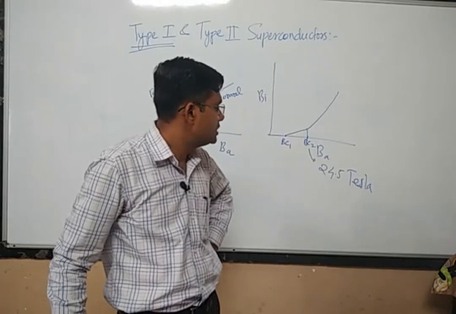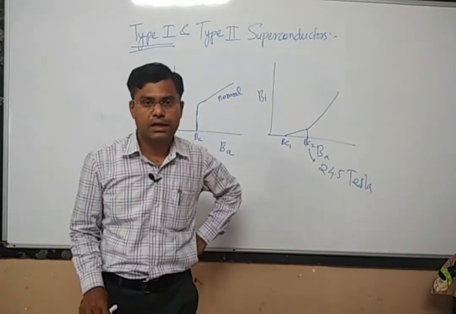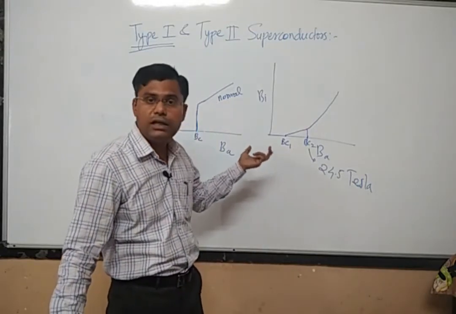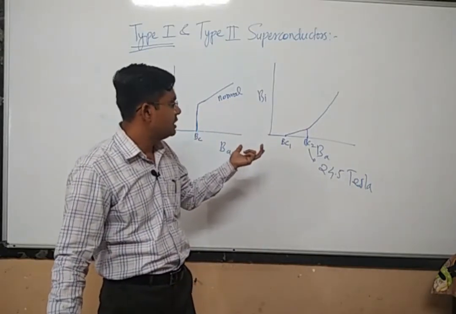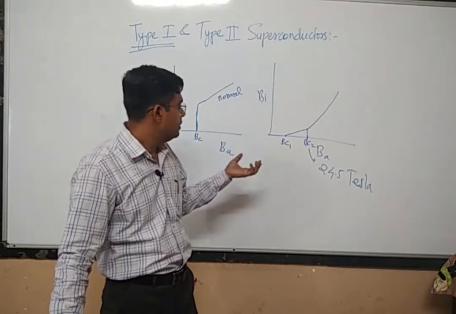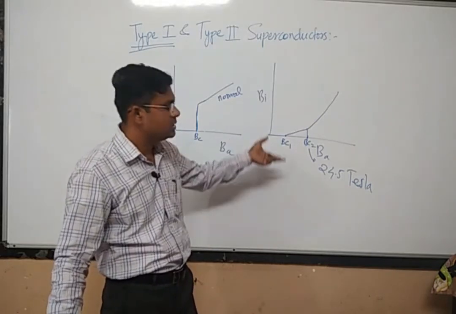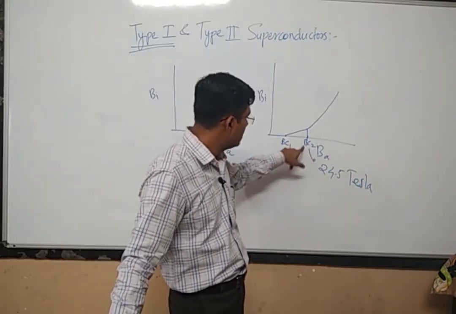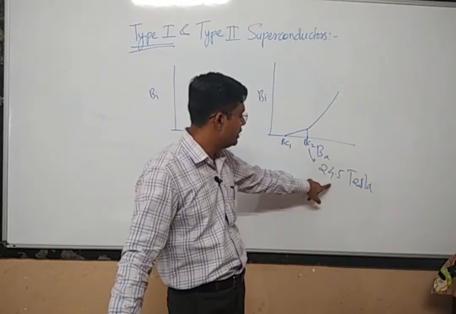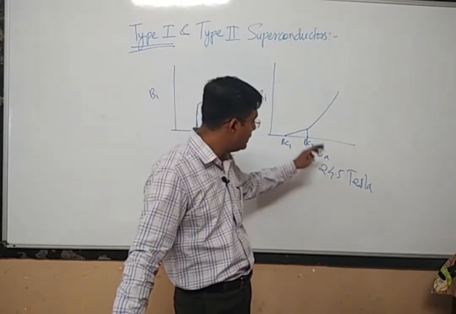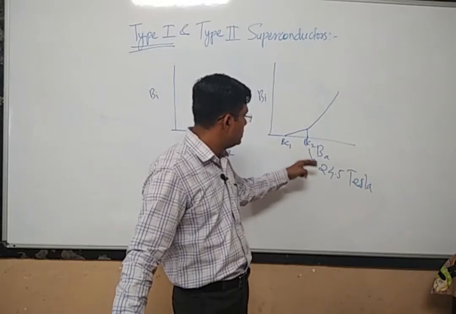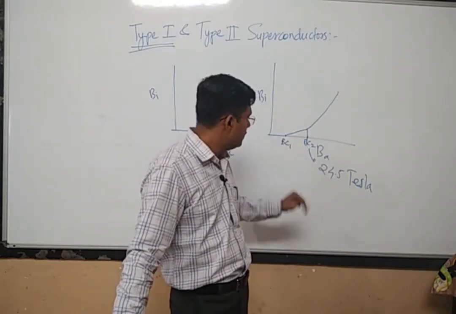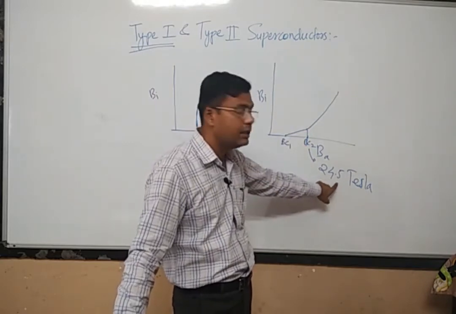And such superconductors are called type 2 superconductors. Such superconductors are not made with the help of metals. There are certain ceramic materials with which we can develop such superconductors, for which the value of the second critical magnetic field is of the order of 24.5 Tesla. Now why is this important? If a superconductor is of type 2, then what will happen? It can bear this particular magnetic field.